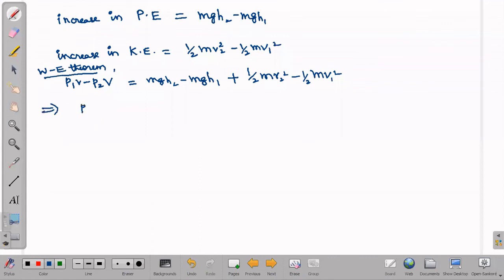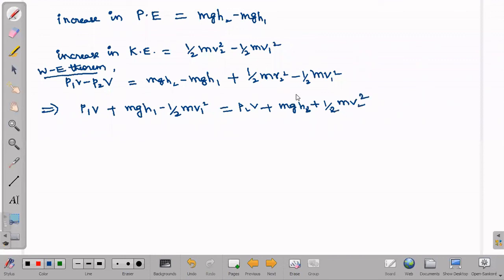P1 V plus mg h1 plus half m v1 square is equal to P2 V plus mg h2 plus half m v2 square.